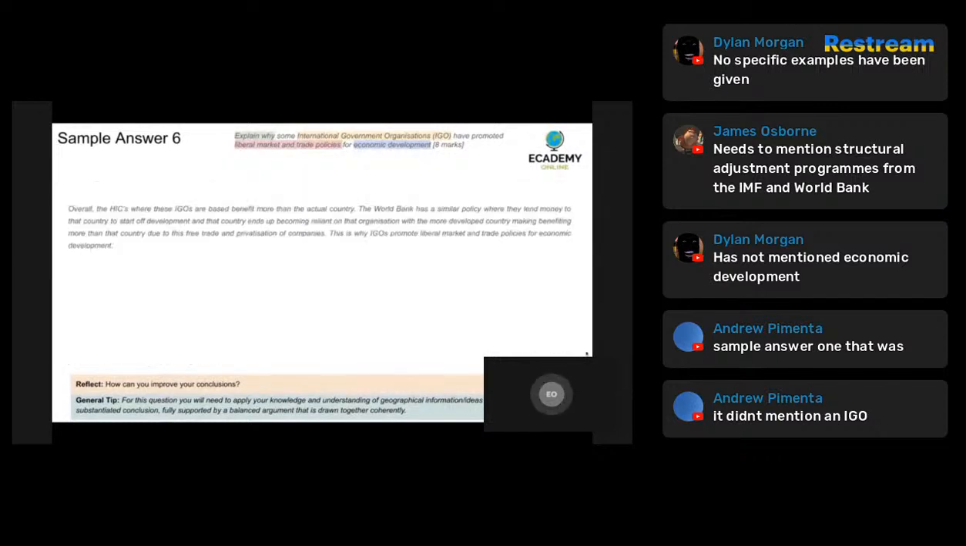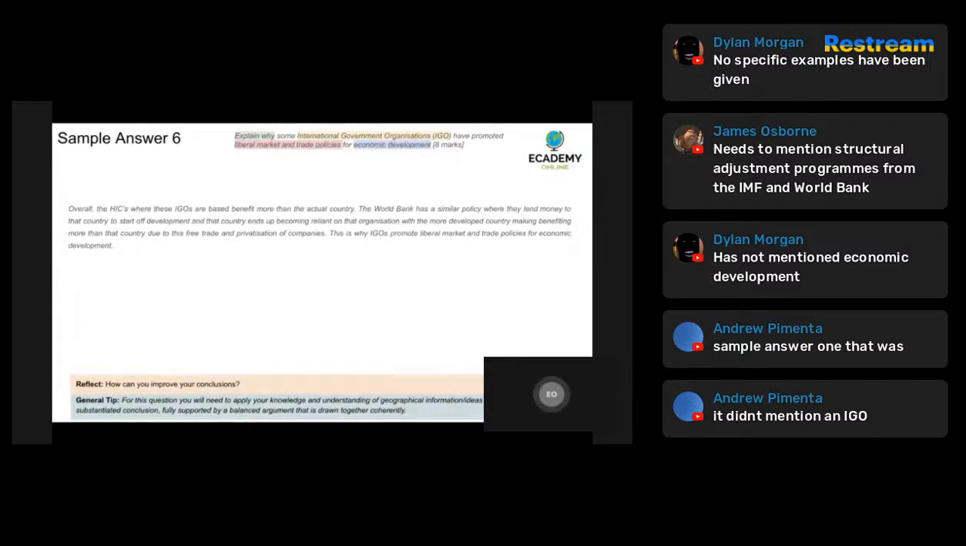So to finish off with a conclusion: overall, the HICs where these IGOs are based benefit more than the actual country. The World Bank has a similar policy where they lend money to the country to start off development, and that country ends up being reliant on that organization, with the more developed country benefiting more than the country due to this free trade and privatization of companies. This is why IGOs promote liberal market and trade policies for economic development.